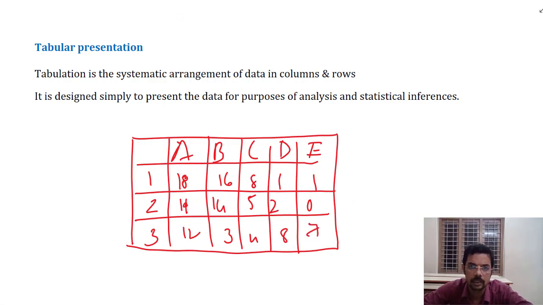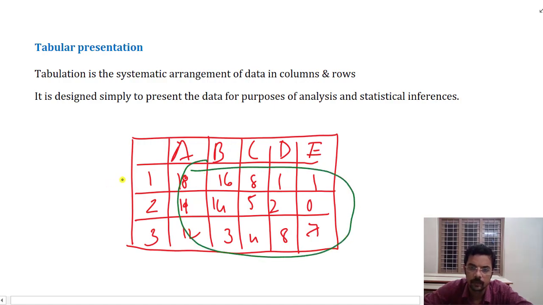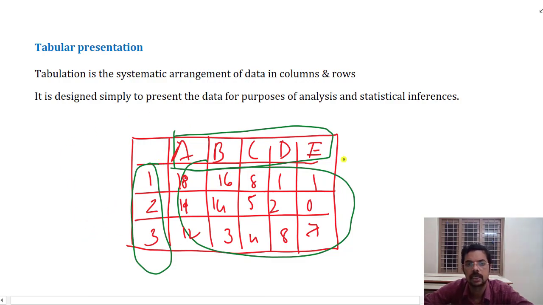So this region is the information part. This is the column heading and this is the row heading part. This is called a tabular presentation in short. Actually, the statistical table will have many more parts, which we will describe further. So tabulation is a systematic arrangement of data in rows and columns.